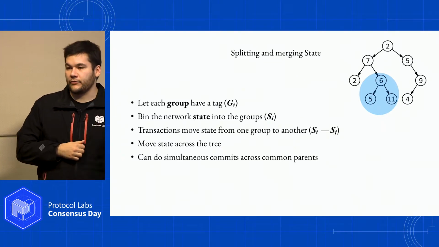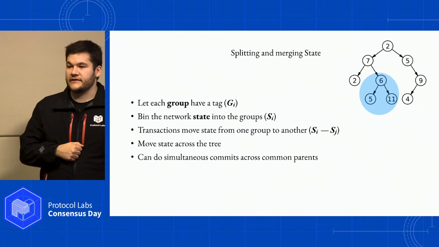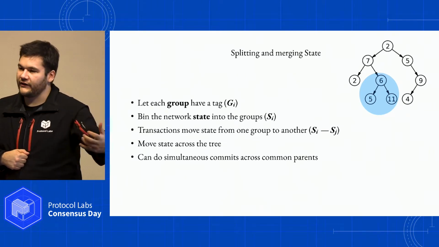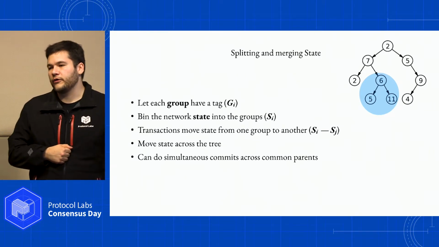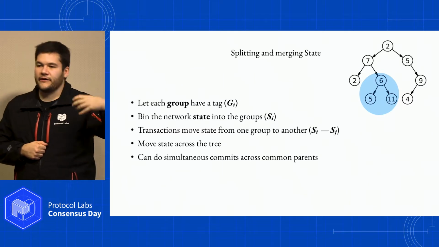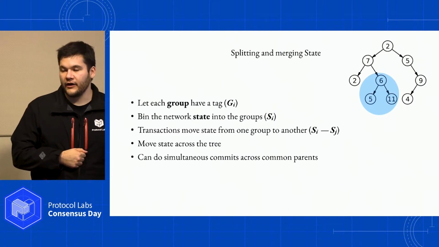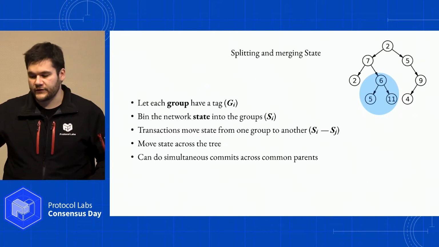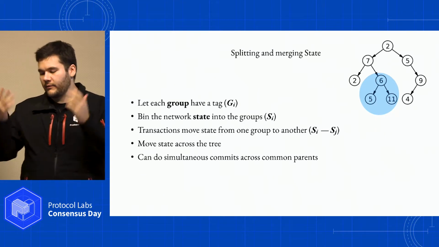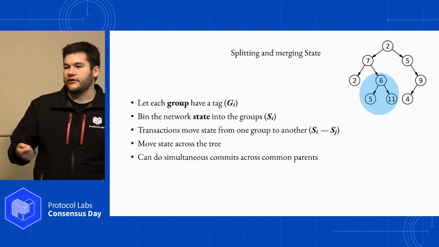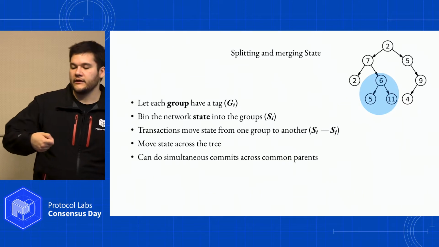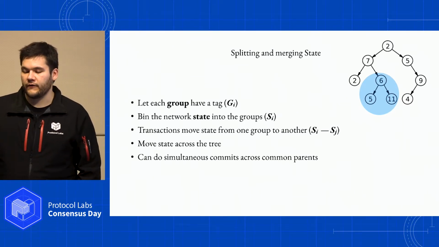Maybe 5 is a really fast consensus inside of a data center, but you don't want to hold all of your assets there because that data center could be compromised. So you want to move it to some much slower consensus, maybe to 2, like the top level thing. Then that would require a transaction that commits the movement of the state from 5 to 2.